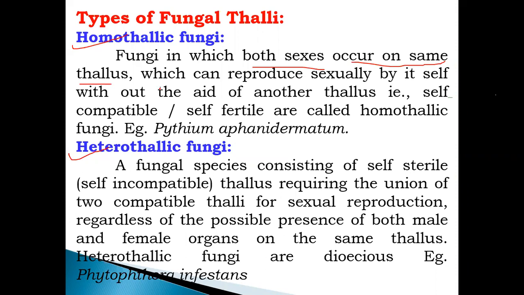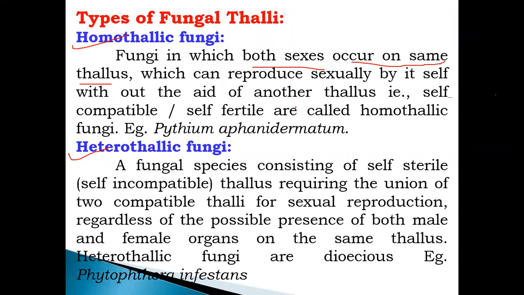There are two types of fungal thalli, homothallic and heterothallic. Homo means single. When the male sex organ and female sex organ both occur on a single thallus, it is called a homothallic fungus. In a heterothallic fungus, the sexual organs for reproduction are present on different thalli. Male and female organs cannot be present on the same thallus.